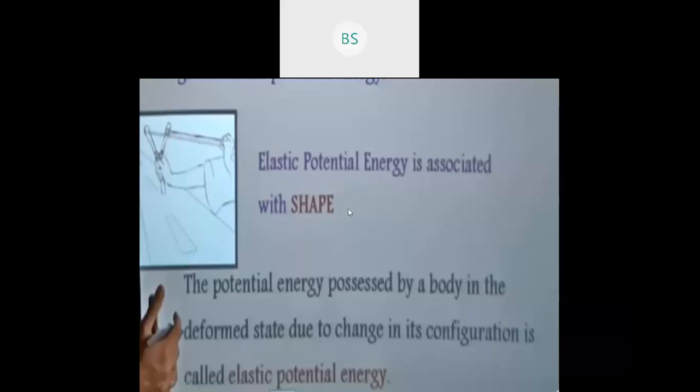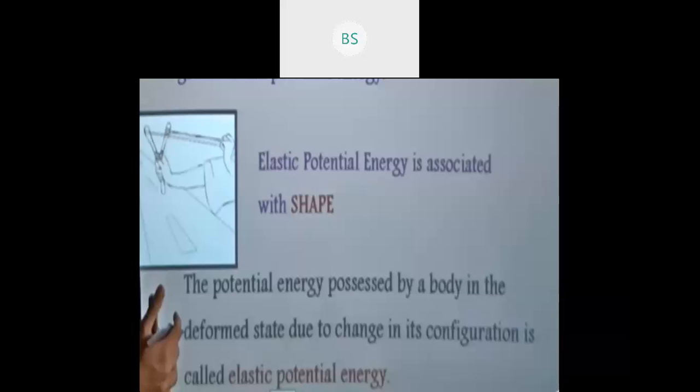So what is elastic potential energy here? The potential energy possessed by a body in the deformed state due to change in its configuration. So what is the change in configuration? Because we are applying force on the rubber band, the shape of the object is changed. So that is the configuration. So this is the definition of gravitational potential energy and elastic potential energy. So we have studied both definitions, that is, the two forms of potential energy.